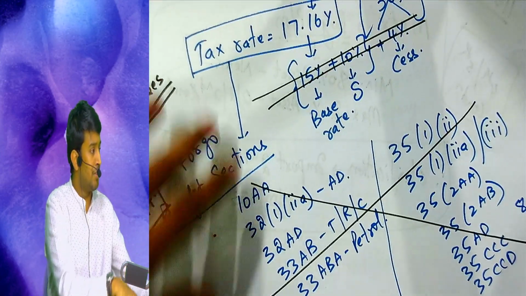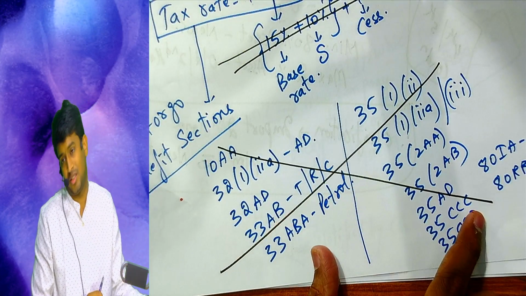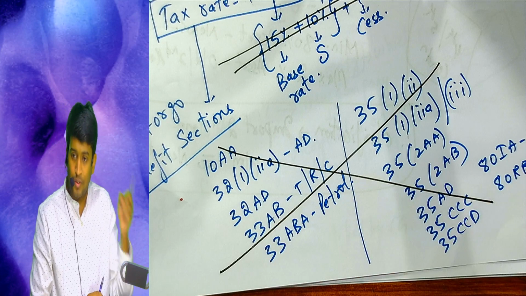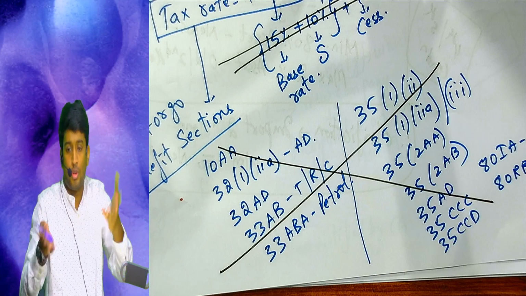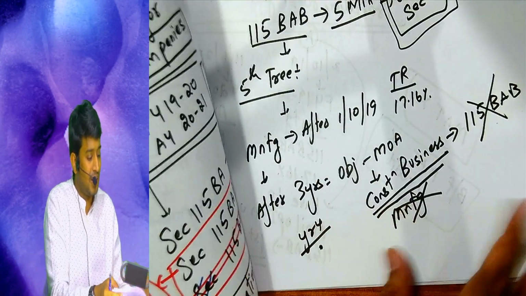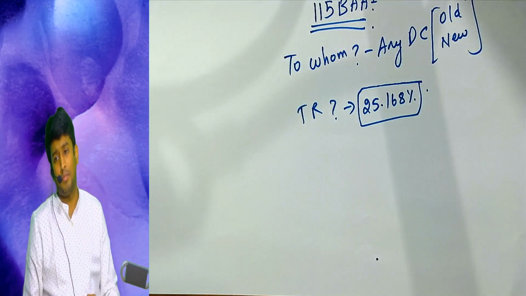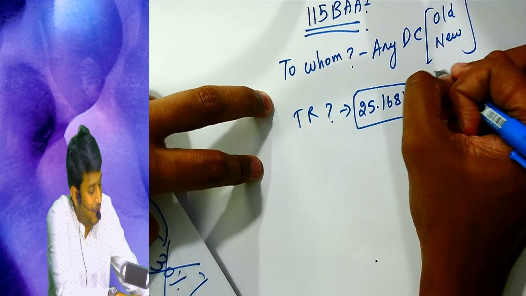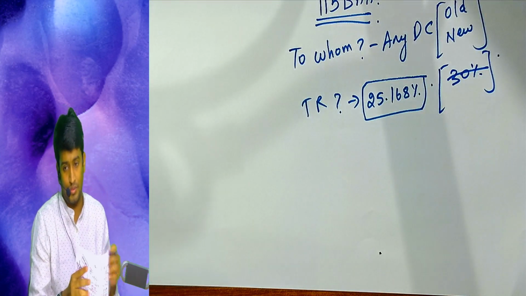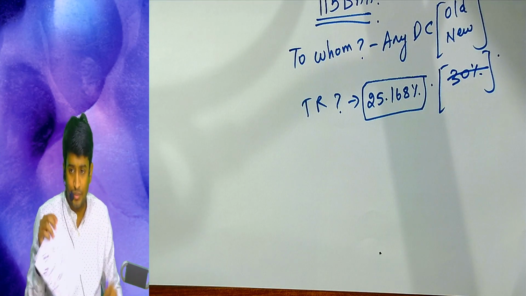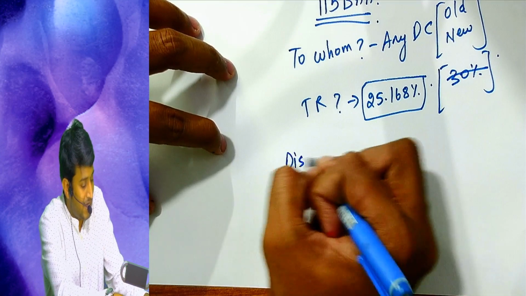Next, exactly in that section, this section also, you have to forgo all these sections as it is, like what we have in 115 BAB. Here also all these sections you have to forgo and pay tax at 25.168% instead of the old rate which was 30%. Am I clear till here? The first one. Second rule is disadvantages if you opt for this section.